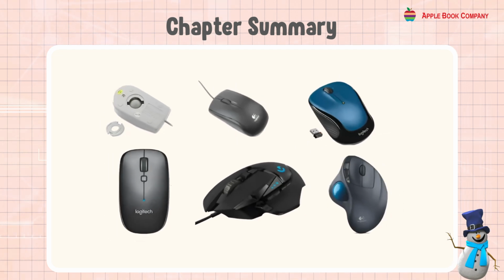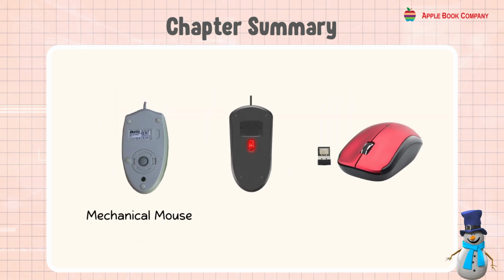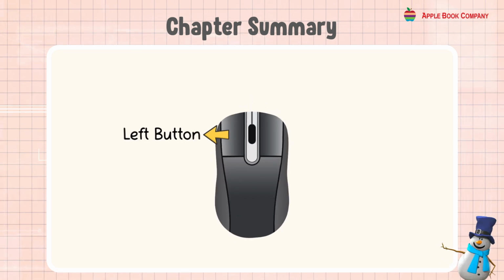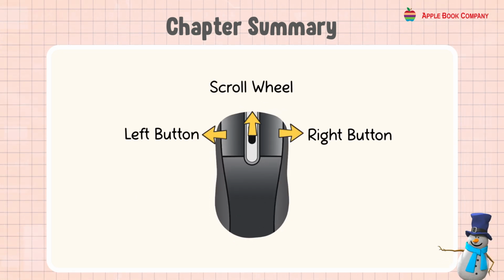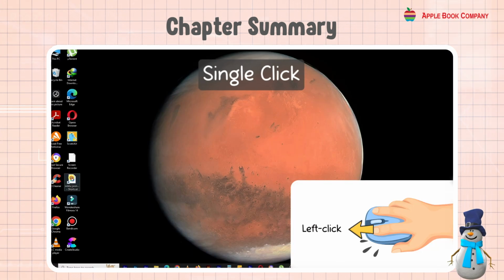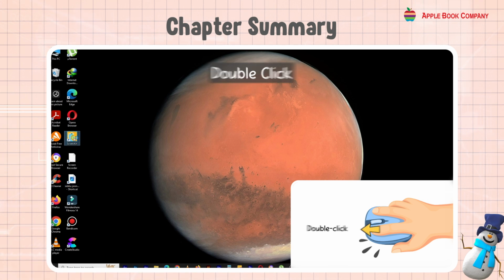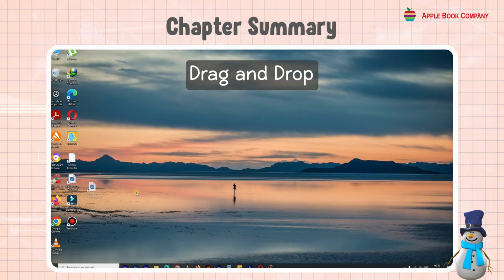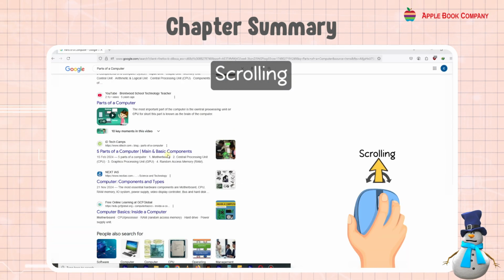There are different types of mouse, such as mechanical, optical, and wireless. A mouse has left and right buttons and a scroll wheel. The optical sensor detects movement. The mouse can point, single click, double click, and right click. Drag and drop moves an item on the screen. Scrolling moves the screen up or down.